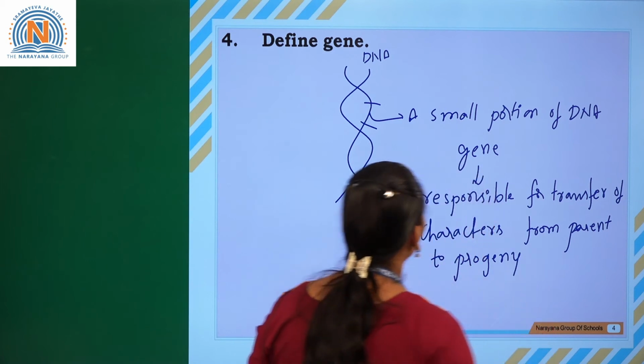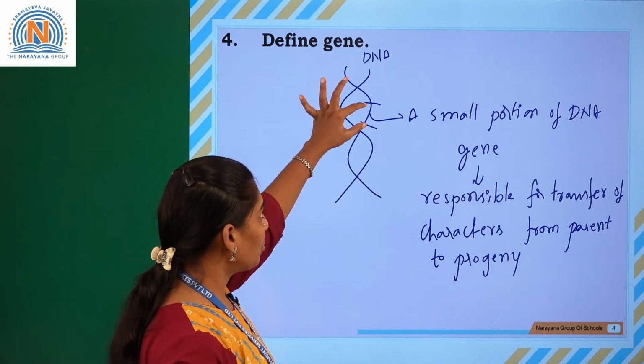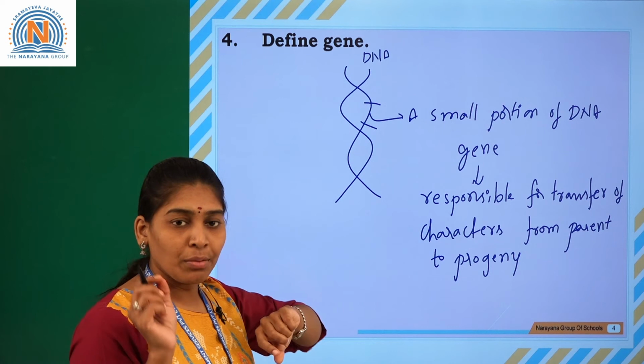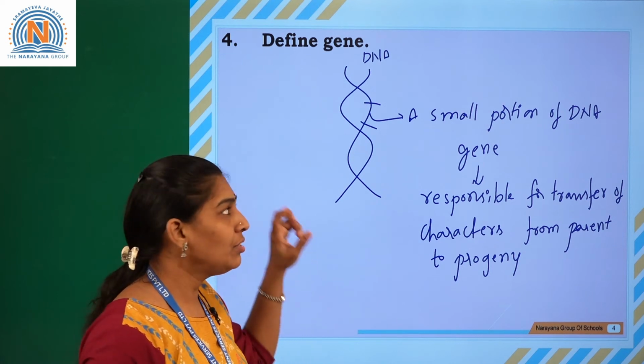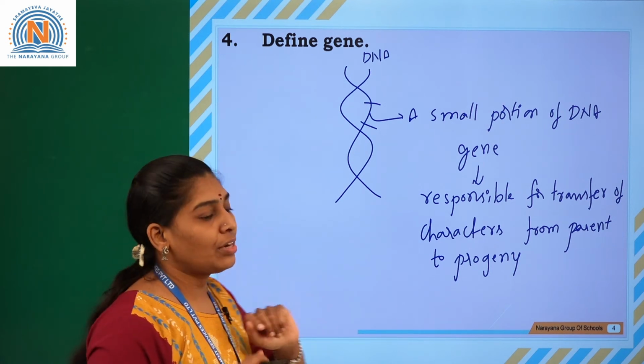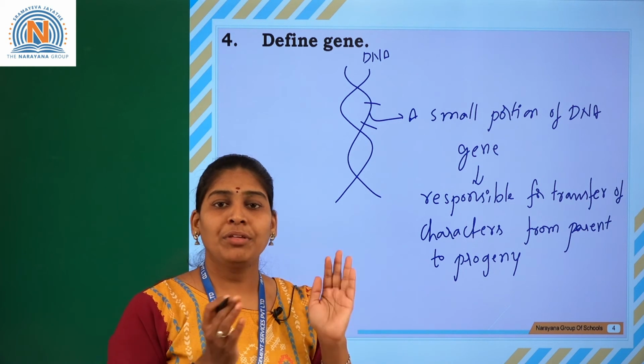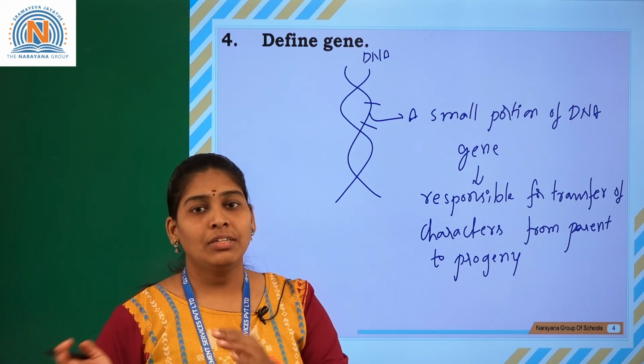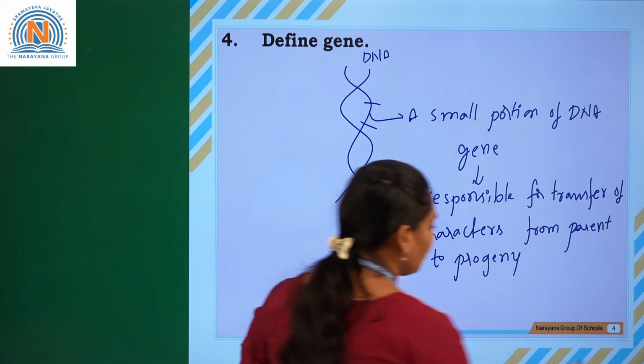So this small segment of the DNA is called a gene, and it is responsible for the transfer of characters from one generation to the other generation. Let us go for the next question.